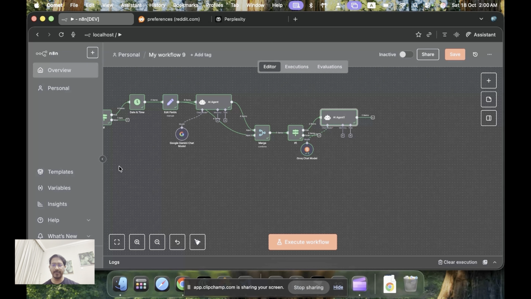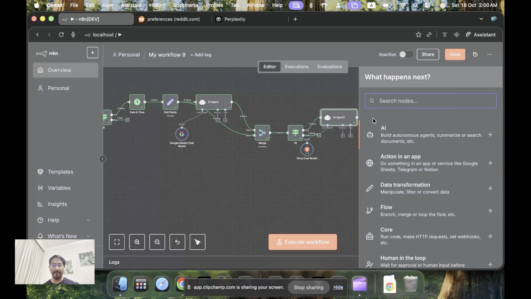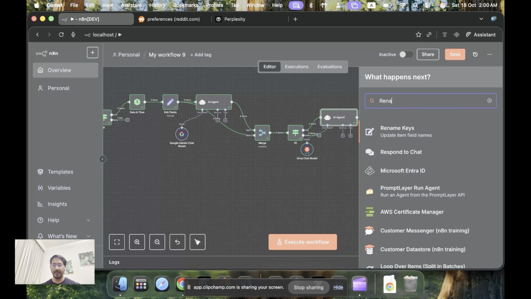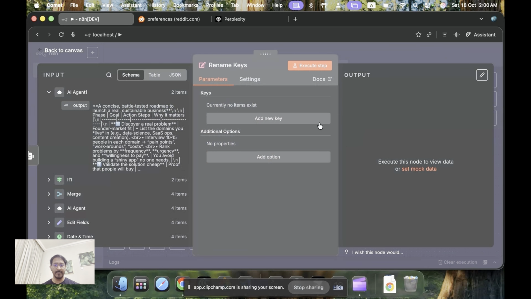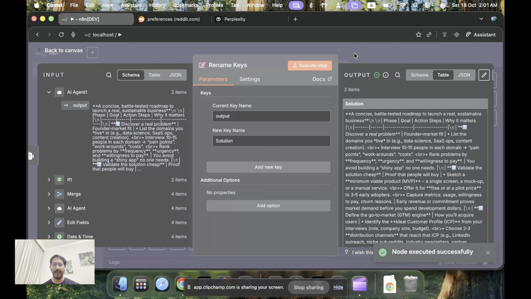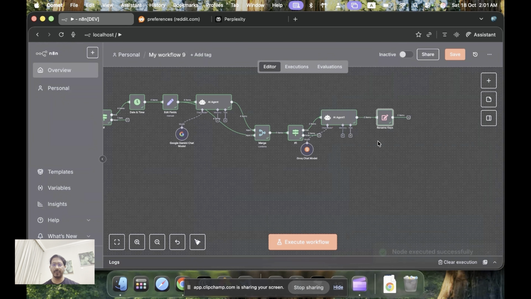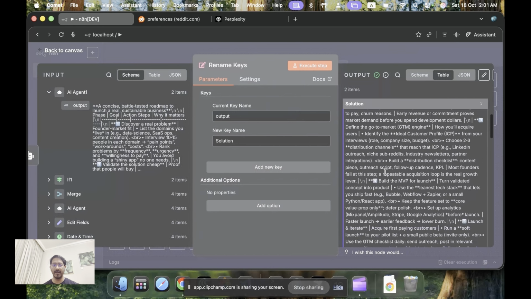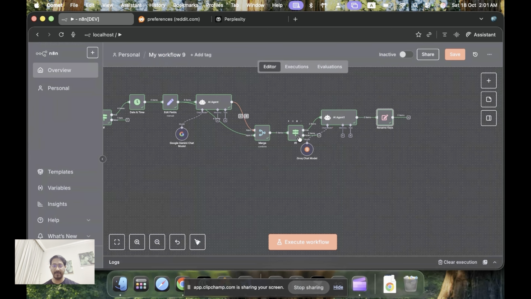One, we want to add a rename column, because I want this output to be renamed as solution, or business plan, whatever you want to add. Once it is there, I have solution added, and I also want to merge this output. Because you see from here it's just the solution that has come in, I want to also add the other fields that come from here.